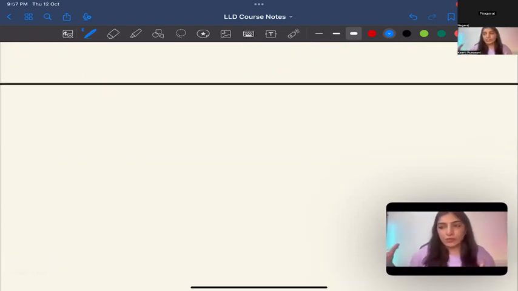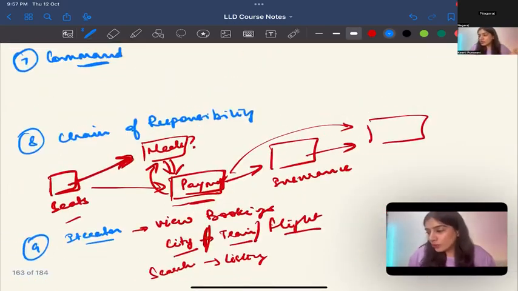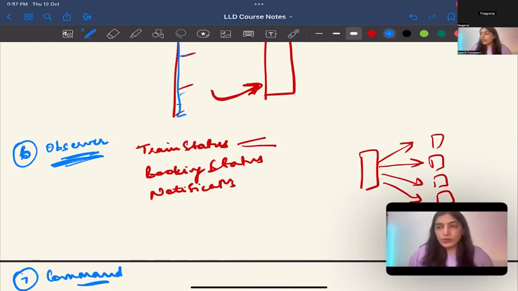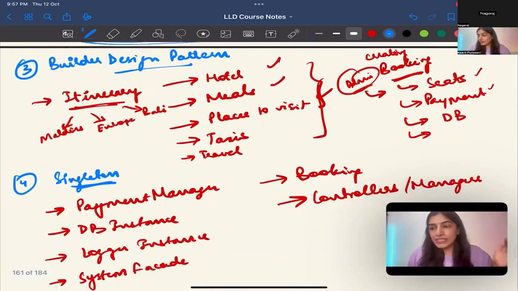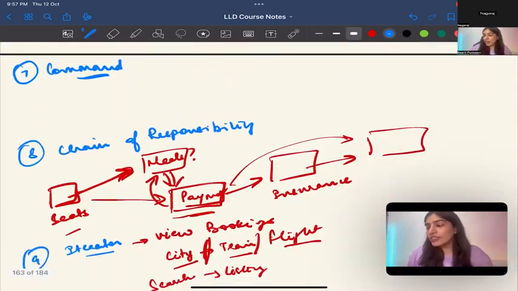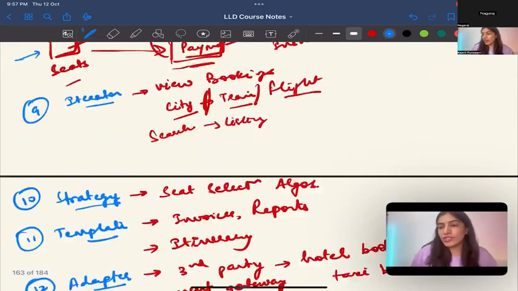Just think about it. What are the different components in the design pattern? You know the answers. I know that you understand. What would this be? When you think of observer, think who is the subscriber, who is the observer. When you think of builder, think of who is directing, what are the steps being followed. Like command, we all felt that this could be command. But then we thought about it. What is a command? What are we trying to undo? Chain of responsibility, think about it. What is a handler? Who is the next handler? What decision are we making at runtime? Ask yourself these questions and you will have all the answers. I am pretty sure.